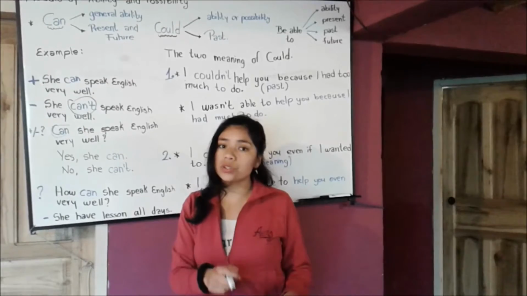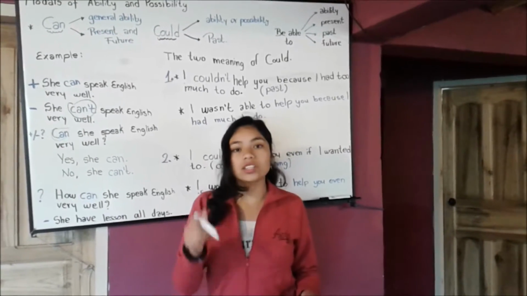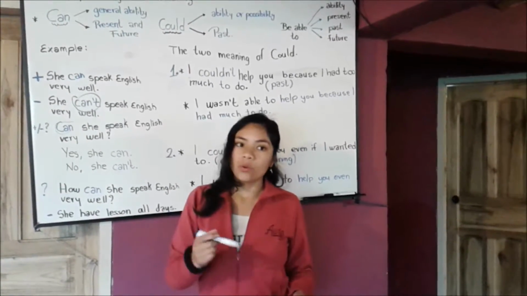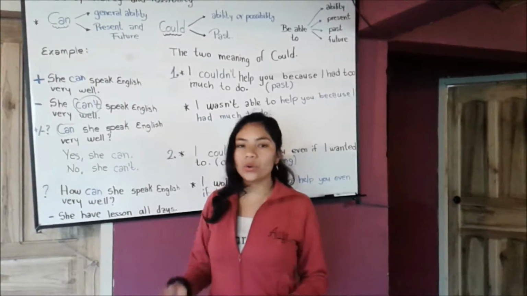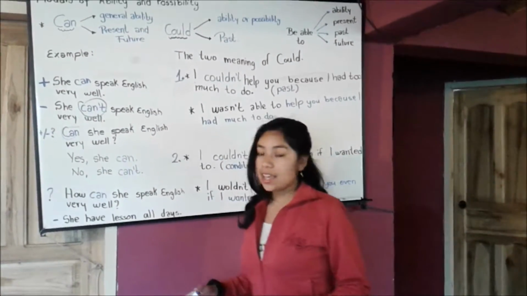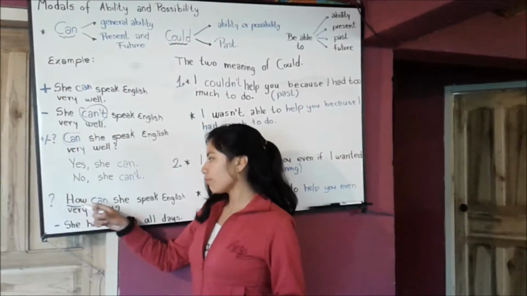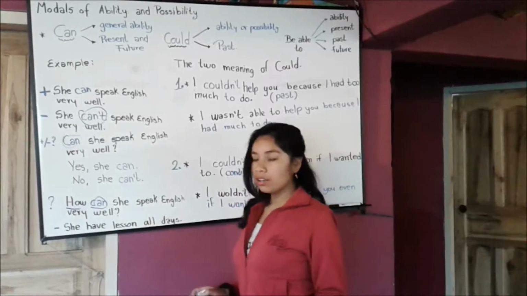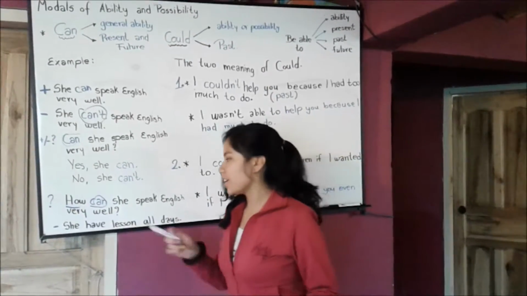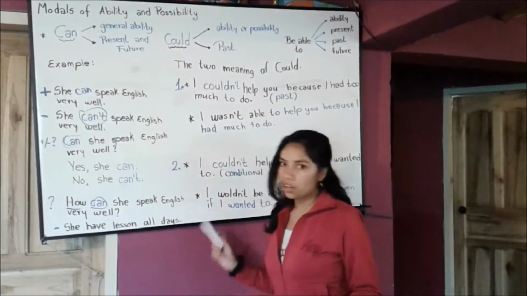And an information question is with WH words. For example, what, where, who, why. In this case, I use who. Who can she speak English very well? And the answer is she has lessons all days.